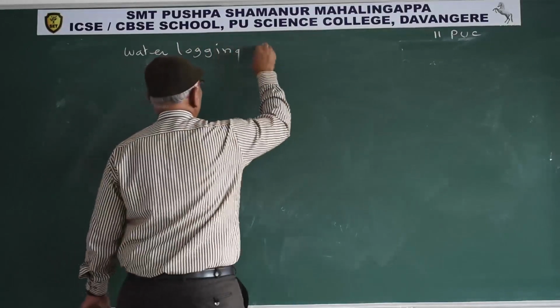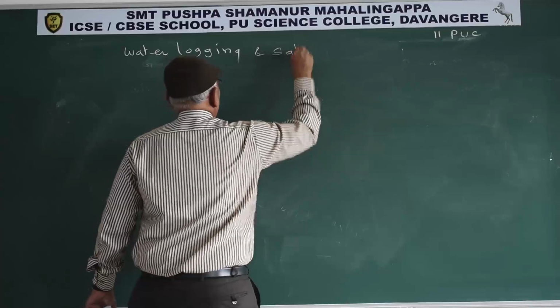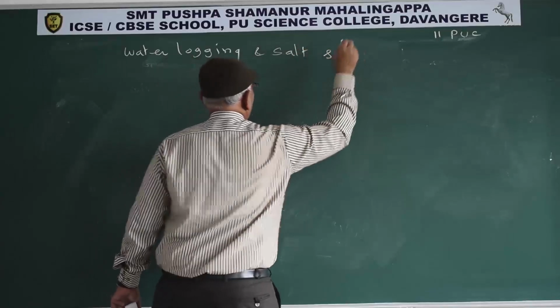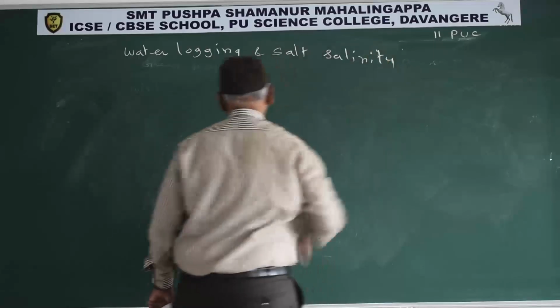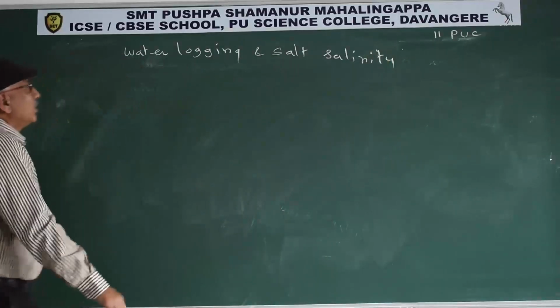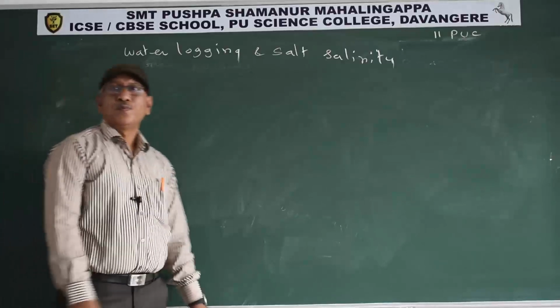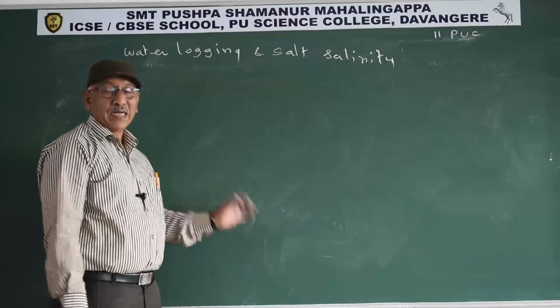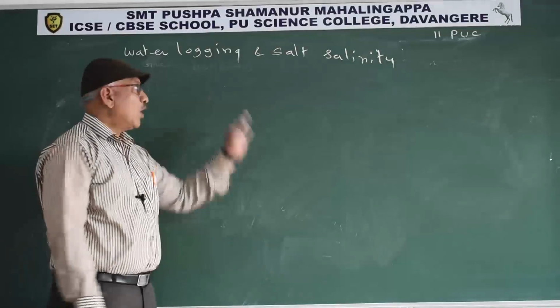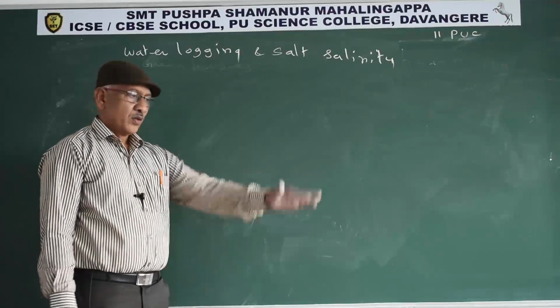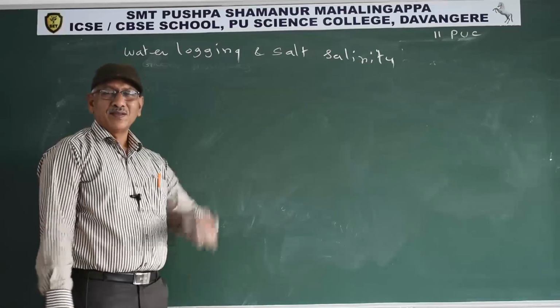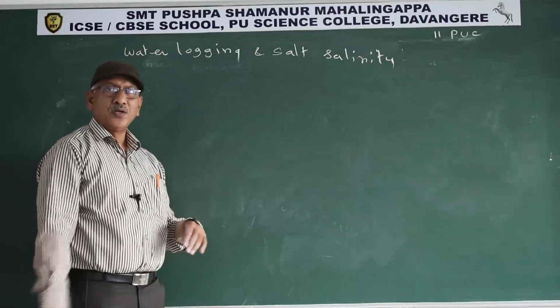Water logging and salt salinity. Irrigation without a drainage system means water remains in the same place, so that is water logging. After a few days, the salts present in the water, you already know.